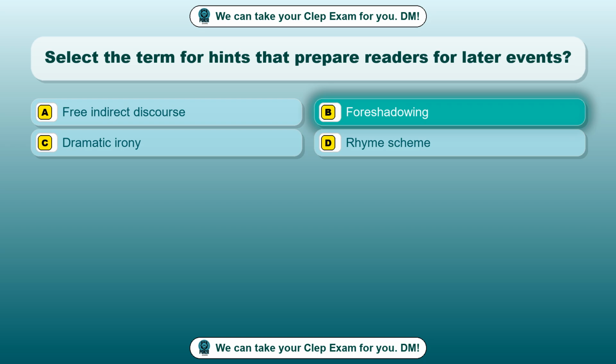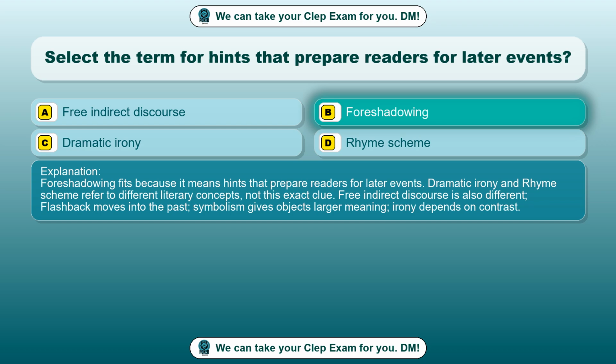Foreshadowing. Foreshadowing fits because it means hints that prepare readers for later events. Dramatic irony and rhyme scheme refer to different literary concepts, not this exact clue. Free indirect discourse is also different. Flashback moves into the past, symbolism gives objects larger meaning, irony depends on contrast.